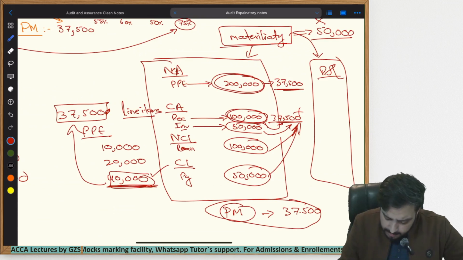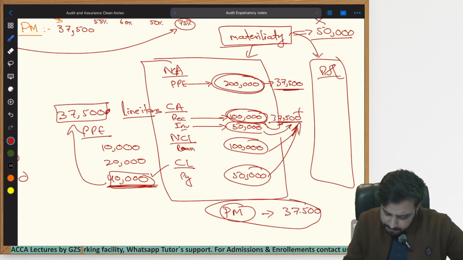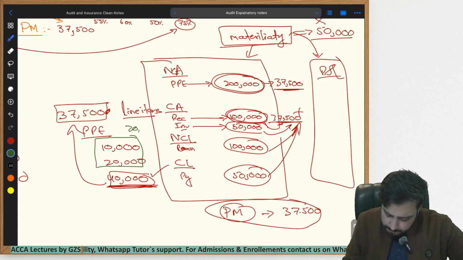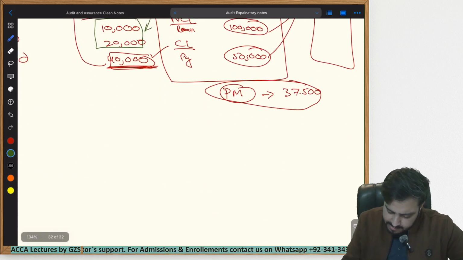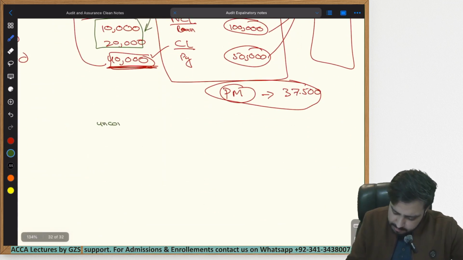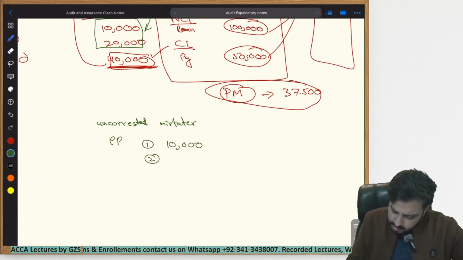Then the auditor will again, within PPE, not moving to any other line item right now, calculate both of these and say this is below the PM which I've selected. The total of this amount is 30,000. So for now, I can ignore them. But he will make a separate list, a list of uncorrected misstatements. In PPE, we have two misstatements: one is $10,000 and the other one is $20,000.